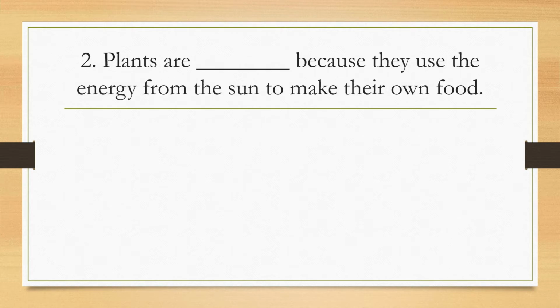In number two, plants are blank because they use the energy from the sun to make their own food. So what are plants actually? Plants are autotrophs.